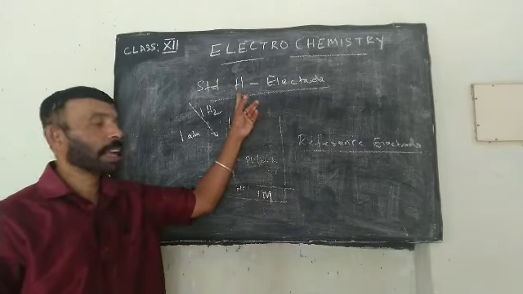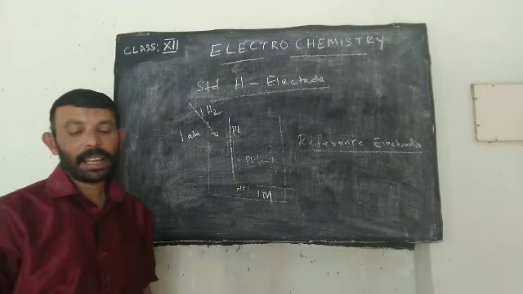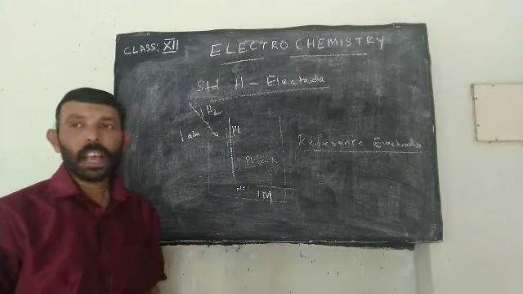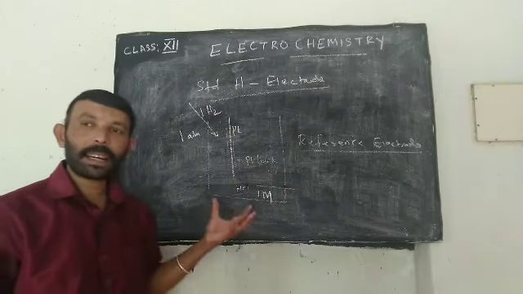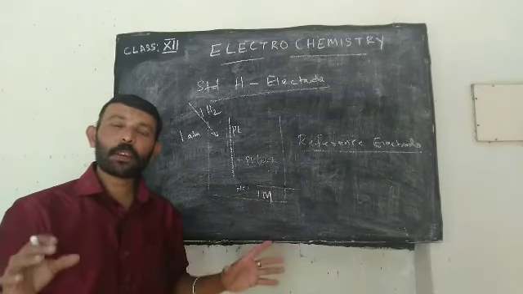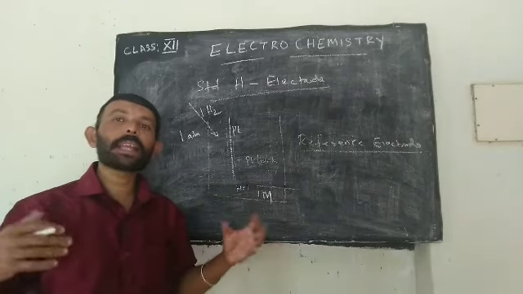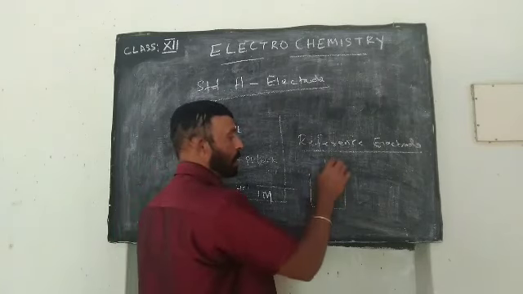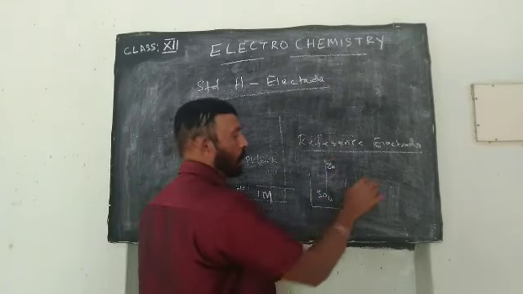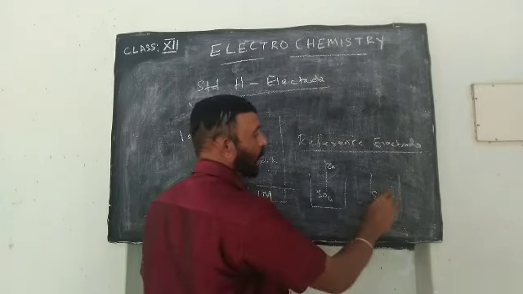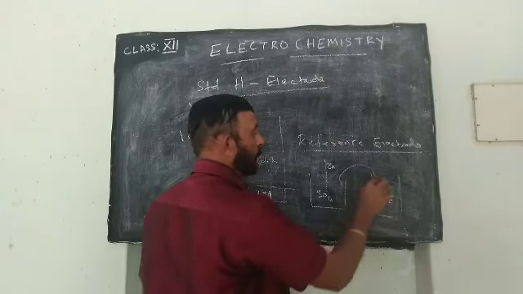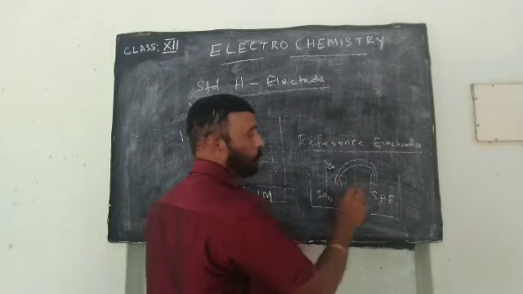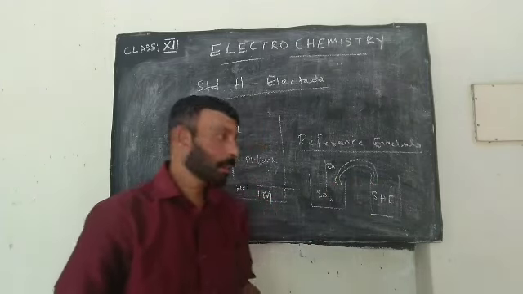This arrangement can be regarded as standard hydrogen electrode. With the help of this standard hydrogen electrode, we can calculate the half cell potential of any electrochemical cell. For example, the Daniell cell, that means zinc rod dipped in zinc sulfate. Here we are taking standard hydrogen electrode, interconnected by means of salt bridge. So what is happening?